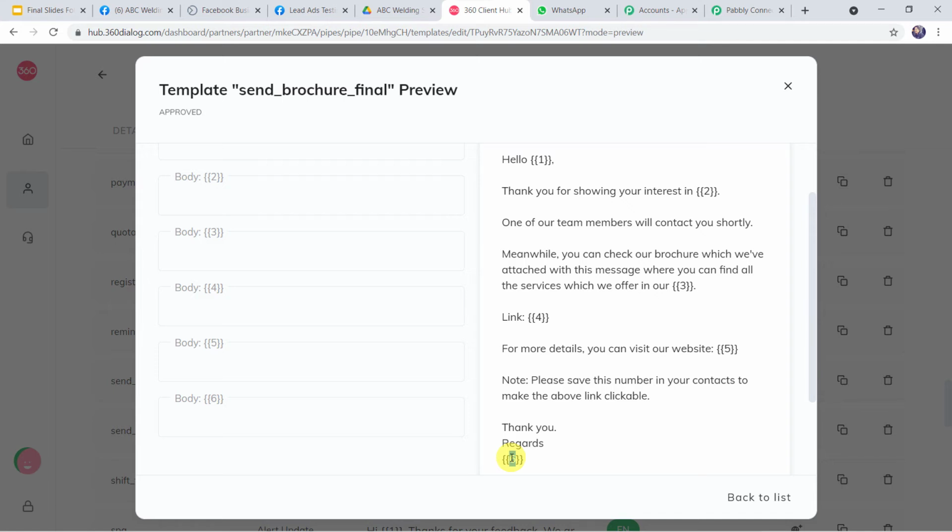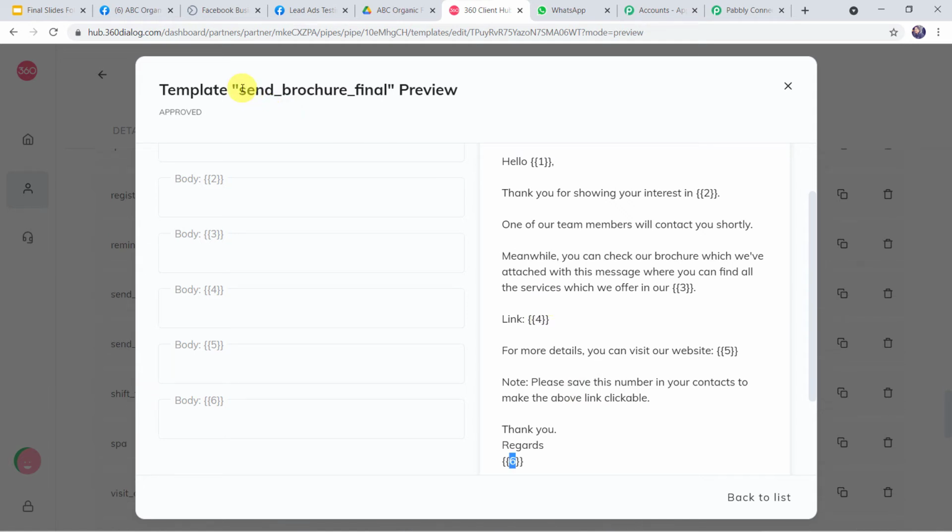So here I want to give you one important information that whenever you send this message to the WhatsApp number of the customer, the link whatever you are sending on the WhatsApp number will not be clickable. The customer will not be able to access that link. To make that link clickable, the customer needs to save your contact number in his contact list. That is the reason we have given the specific note over here that please save this number in your contacts to make the above link clickable. This is the message for the customers, so that whenever they save your contact number in their contact list, the link will always be clickable and they will be able to access your brochures.